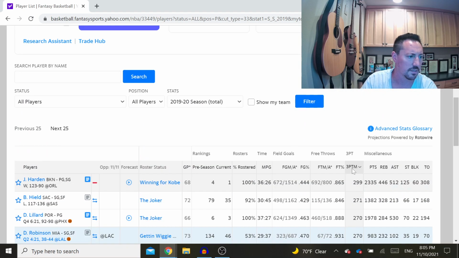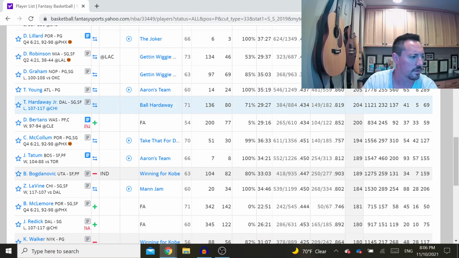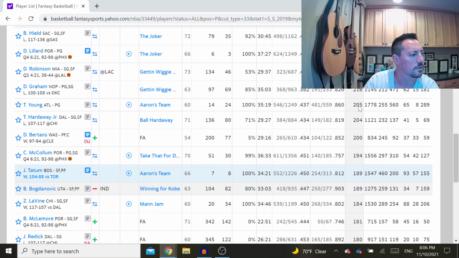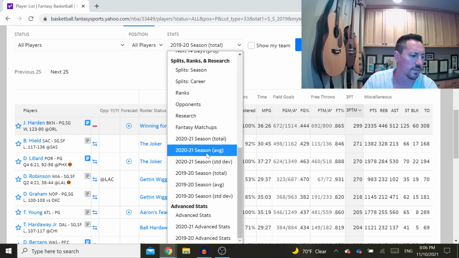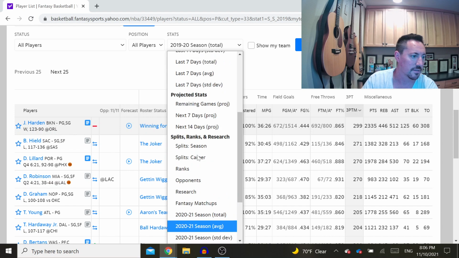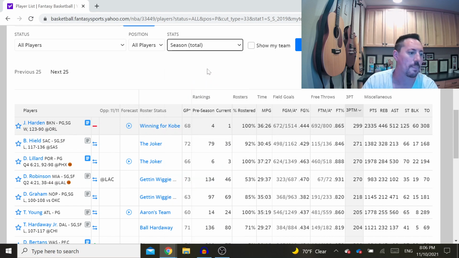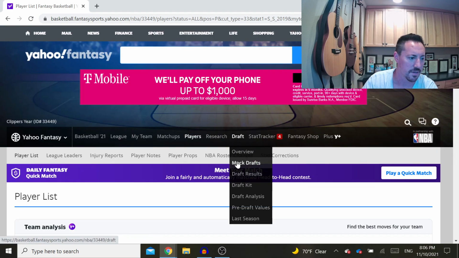So last year James Harden had the most 3-pointers. I feel like this isn't showing my player. Where's Steph Curry? Didn't he have a lot of threes last year? Unless 2021 was the year before. Sorry, this isn't going as well as I thought. So looking at my team for this year, you know what, let's actually just talk draft strategy. We don't need to look at my team yet.